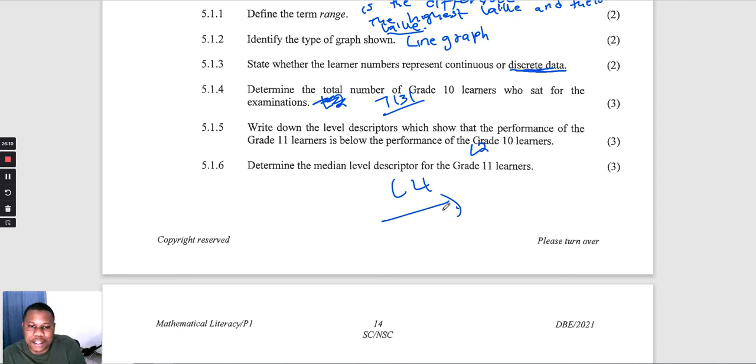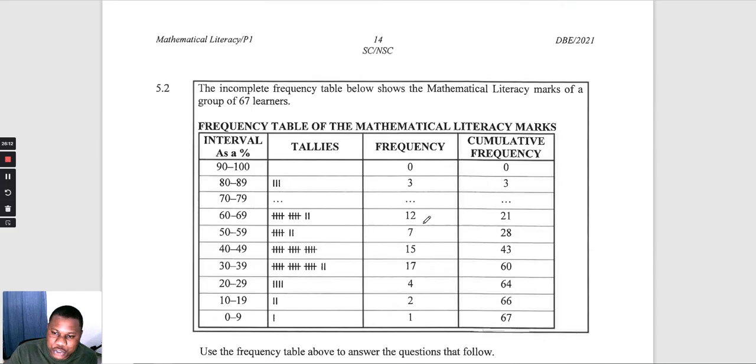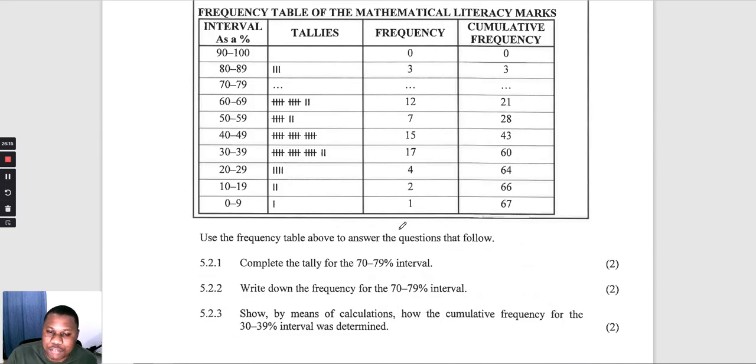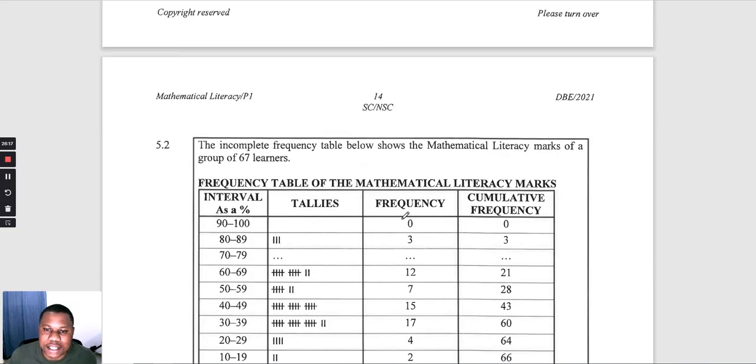Okay, then we continue to question number 5.2. In 5.2, they say the incomplete frequency table below shows the mathematical literacy marks of a group of 67 learners. In the frequency table of those marks, we have the intervals as percentages, we have tallies, we have the frequency, we have the cumulative frequency.